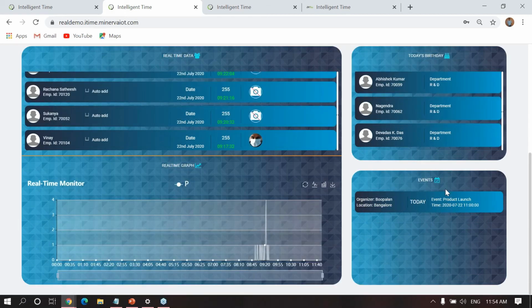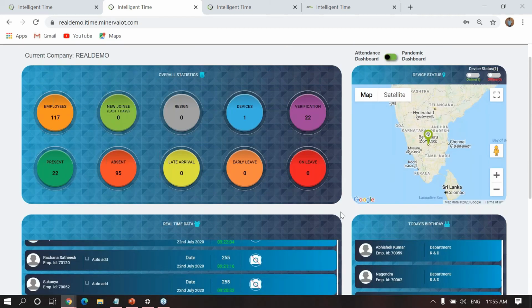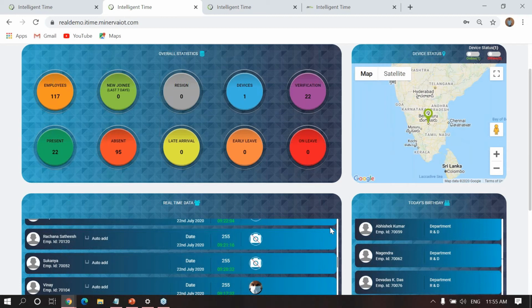And events: in case the organization has any event, for example today the product launch, I have mentioned that. Like that, we can mention major event details in this dashboard. So this is all about the time attendance dashboard.